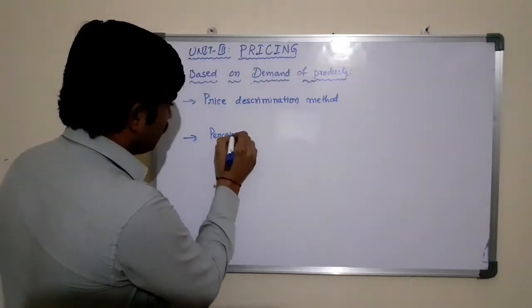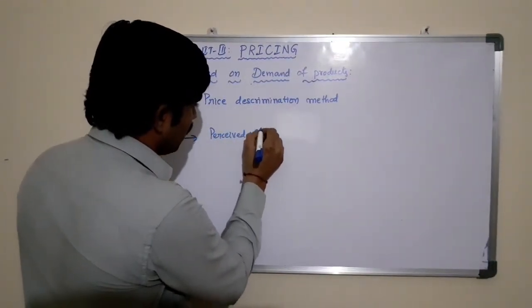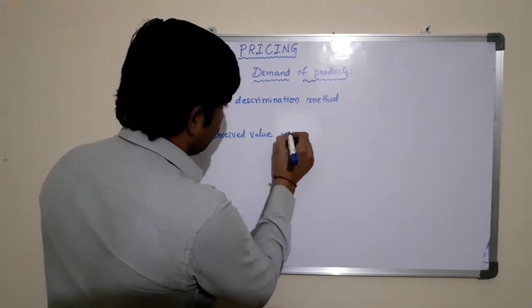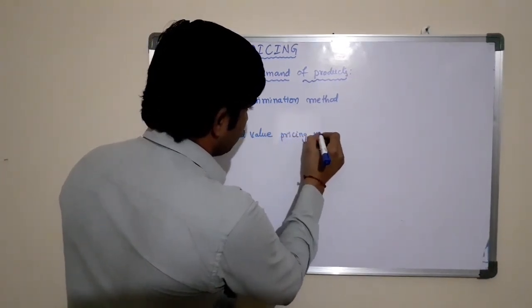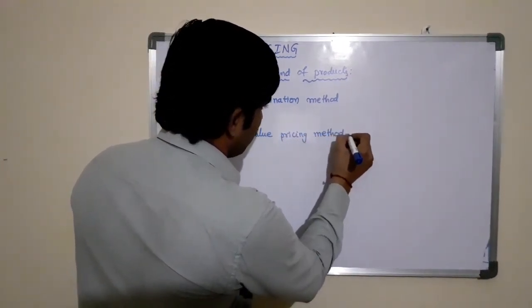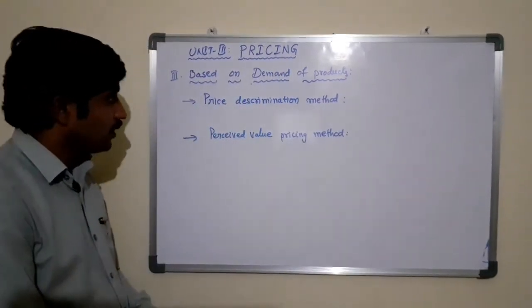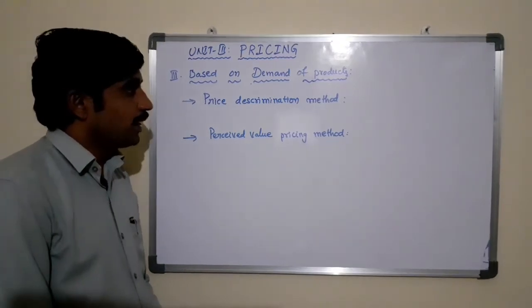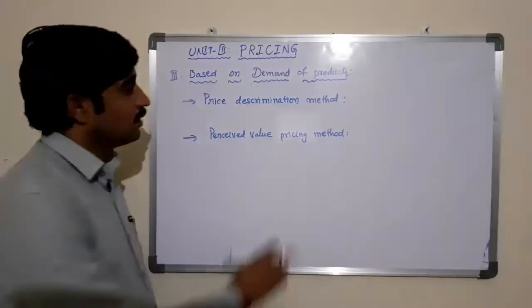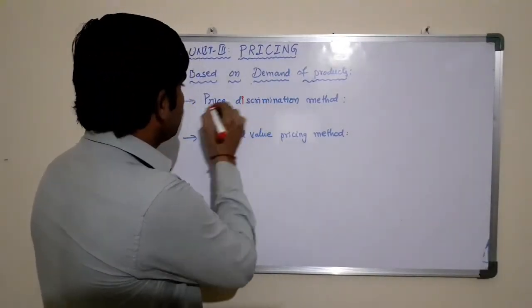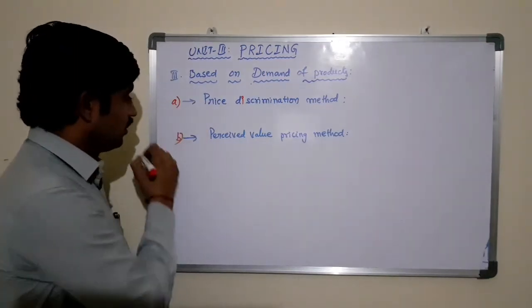The second one is the perceived value pricing method. Here the first one is the price discrimination method.